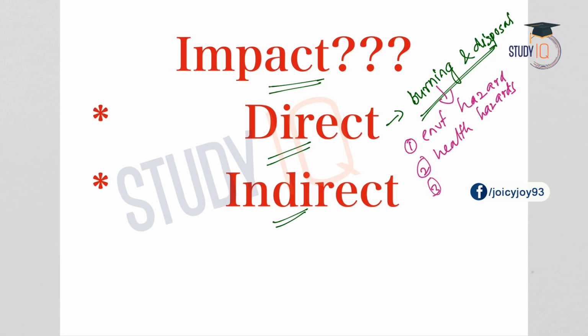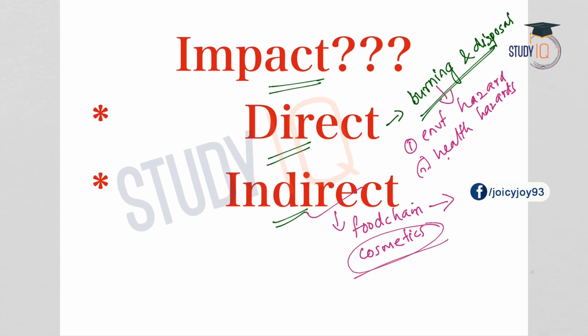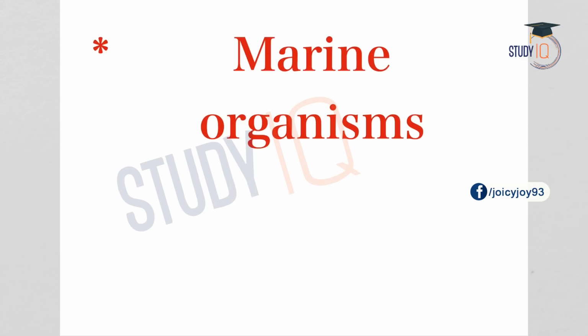Now coming to the indirect method, plastic can enter the food chain, and through the food chain it can cause health hazards. It enters cosmetics in the form of microbeads. So this also can harm human beings. These are the direct and indirect methods by which plastic causes harm. And coming to the marine organisms, sometimes they confuse plastic for food and consume it.